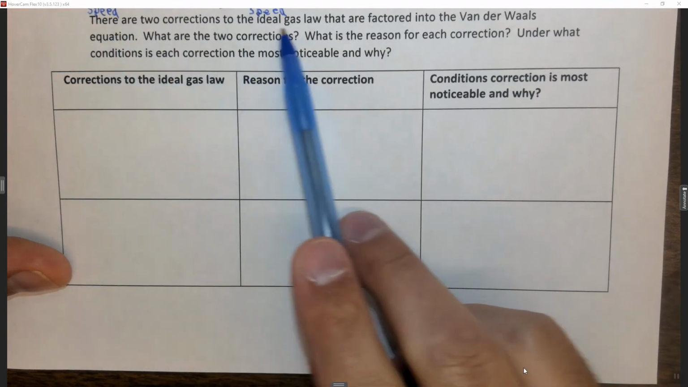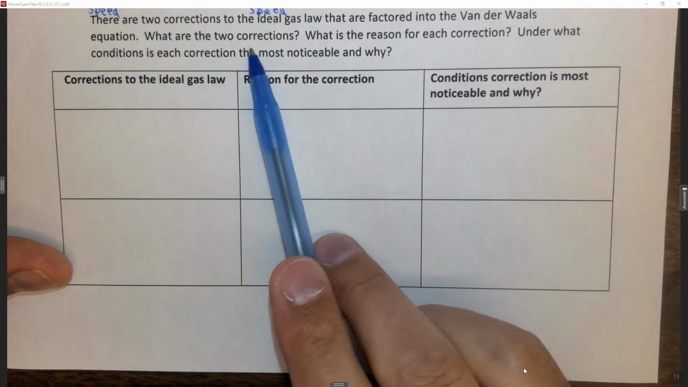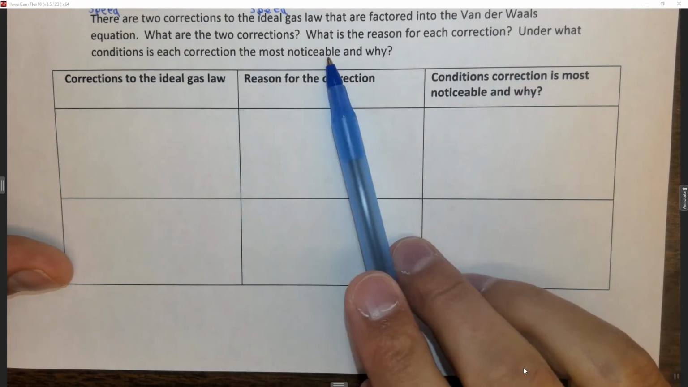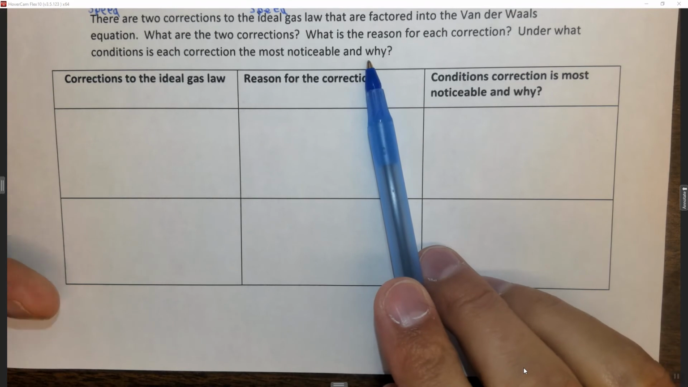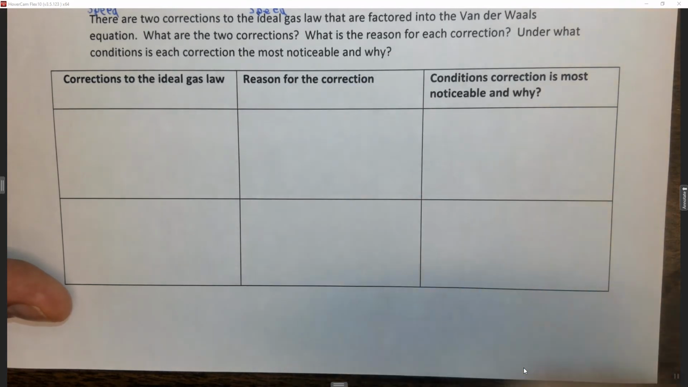It says, there are two corrections to the ideal gas law that are factored into the van der Waals equation. What are the two corrections? What is the reason for each correction? Under what conditions is each correction most noticeable, and why? So there are two things in the ideal gas law that have to be accounted for.